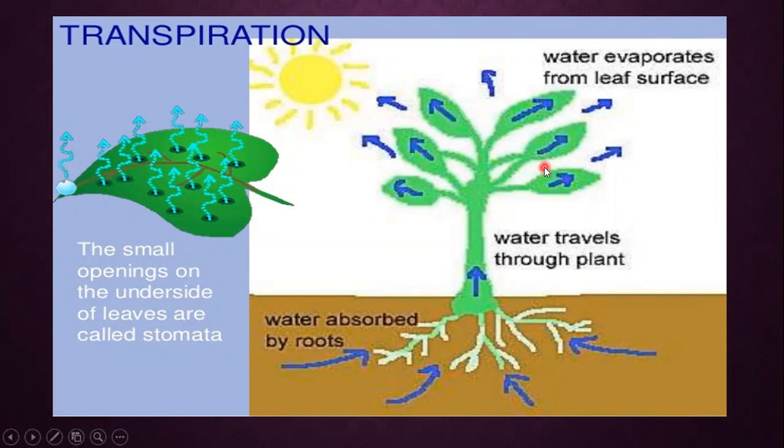As leaves contain a huge number of stomata, water is transported outside. Water is evaporated outside. What is meant by evaporation? Evaporation is the loss of water in the form of water vapors. So plants are going to lose water in the form of water vapors through its aerial parts, that is the leaf.